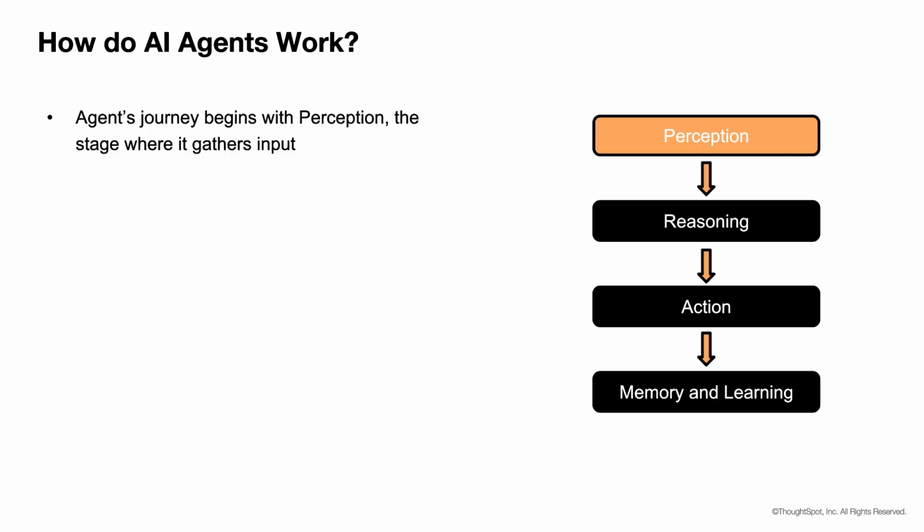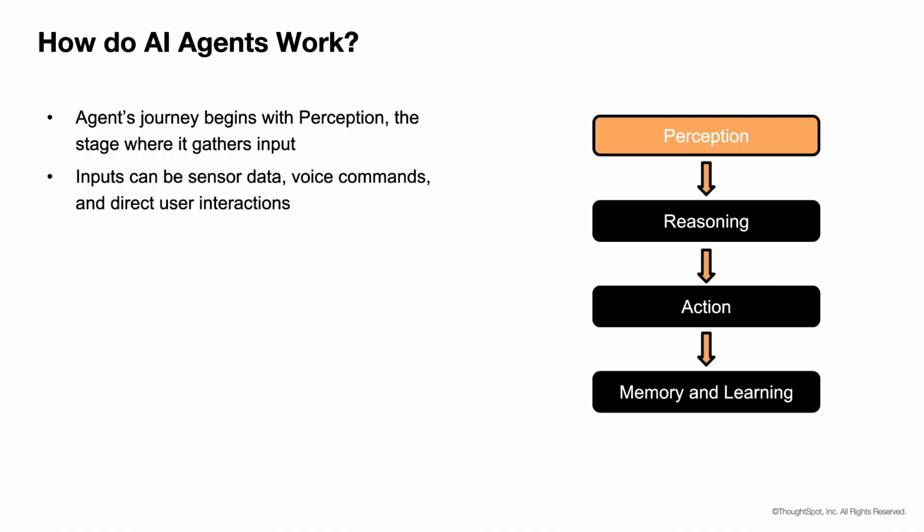The agent's journey begins with perception, the stage where it gathers input. There are several types of inputs an agentic AI system can receive, such as sensor data, voice commands, and direct user interactions. However, in most AI systems in the tech world today, the journey typically starts with natural language input. Whether it's a typed question, a spoken request, or a conversational context, natural language serves as the primary way users communicate goals and intent to the agent.